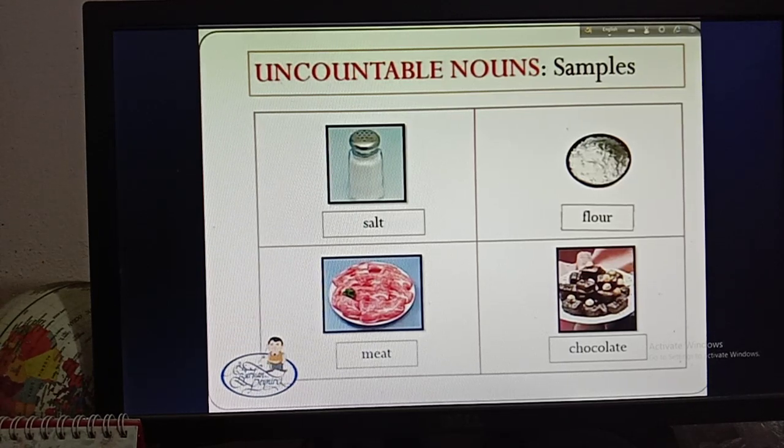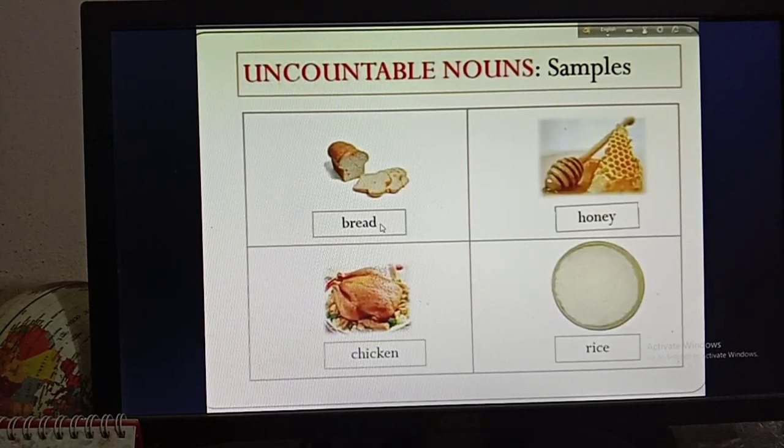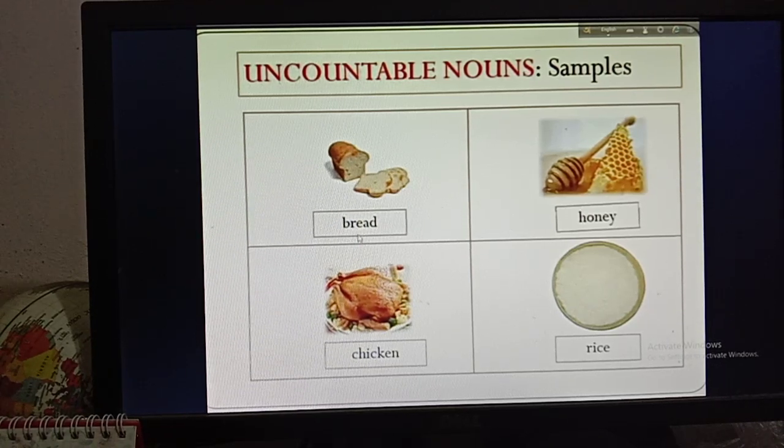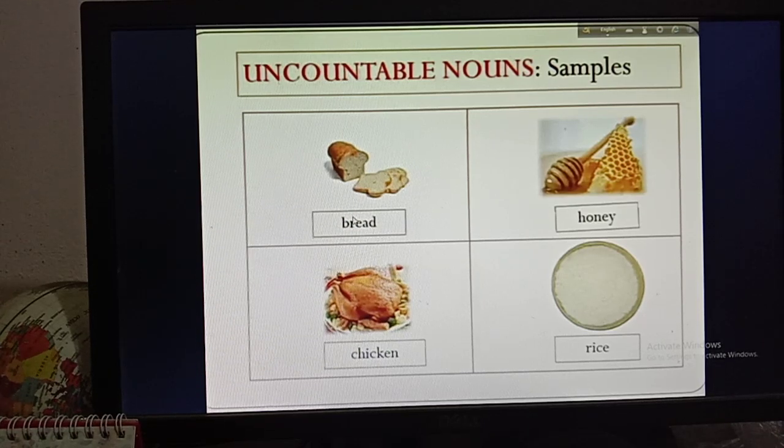Then here is bread, honey, chicken, rice. So if I say 1 piece of bread, that is countable. If I say 1 piece of chicken, that is countable. But if I say bread, only bread or chicken or honey or rice, that are uncountable.